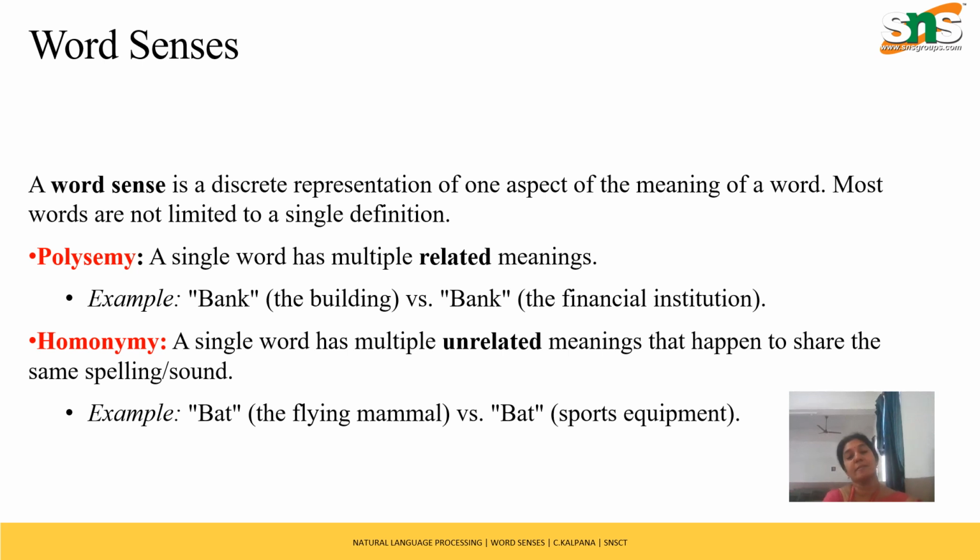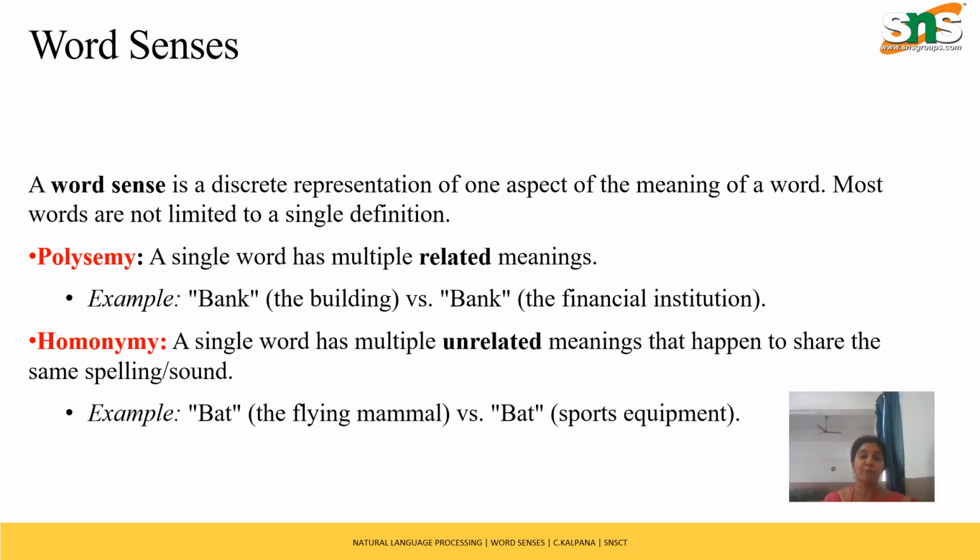So word sense is a very important concept in natural language processing. Why? Because we type, let's say, two to three lines of prompt in a chatbot, let's say ChatGPT or any other chatbot. The prompt contains what? Words, a collection of words. For each and every word in that prompt, your NLP system should understand in what perspective the particular word is being said.